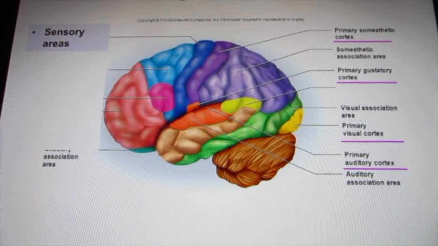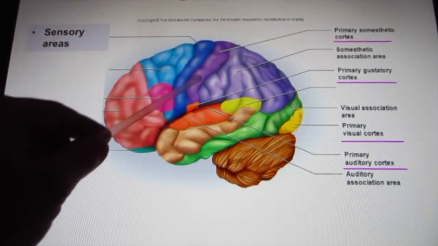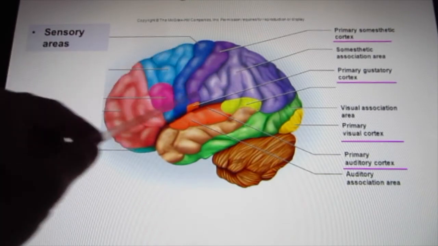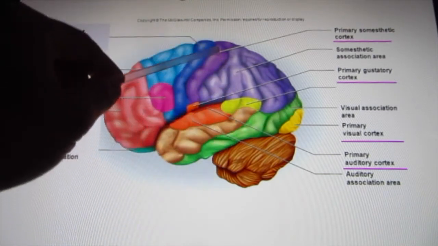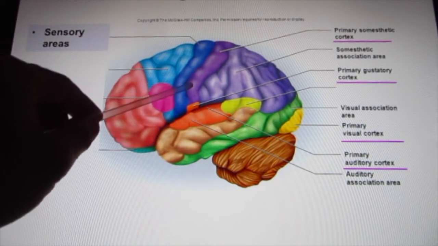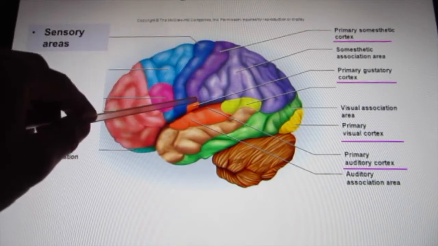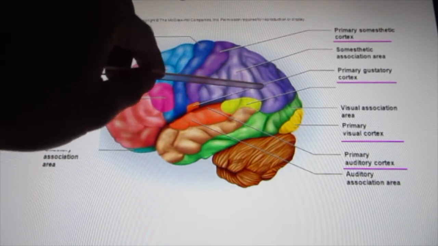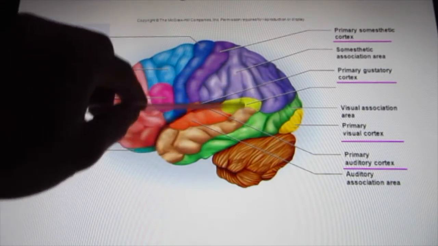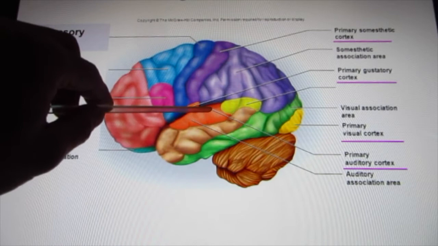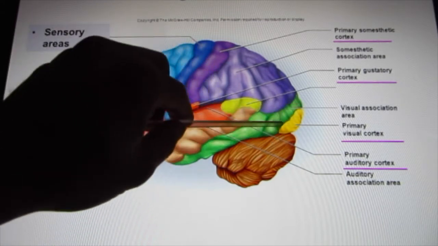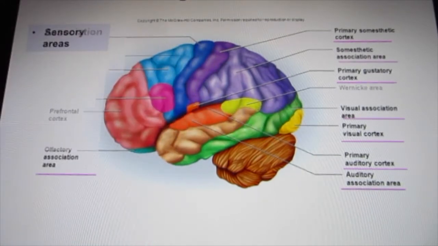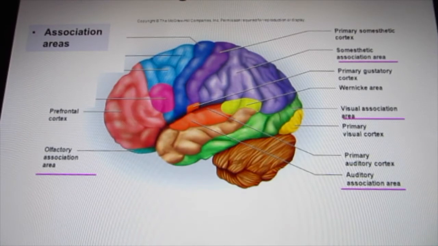Your cerebral cortex is divided into different lobes. In the parietal lobe, this area is mainly the sensory area. So you have the somatosensory cortex, and your gustatory cortex, your flavor one, is in here. Your temporal lobe is for auditory, so the auditory cortex is in your temporal lobe. And the occipital lobe is mainly your visual cortex. And you also have some association areas.